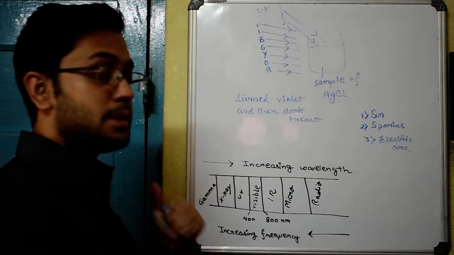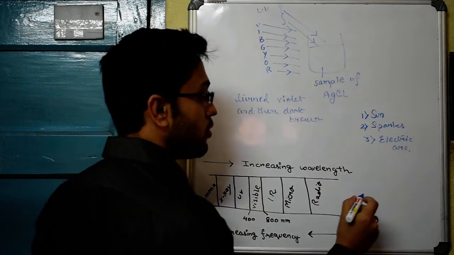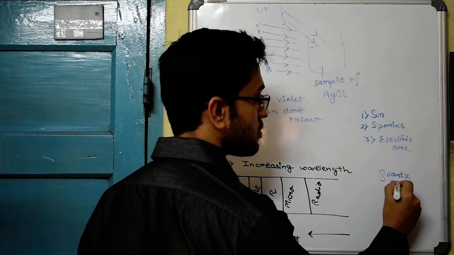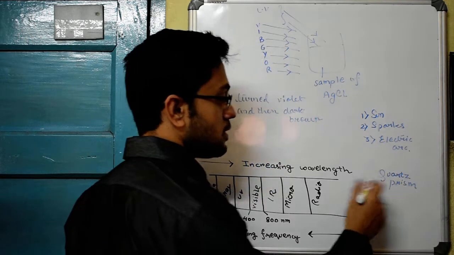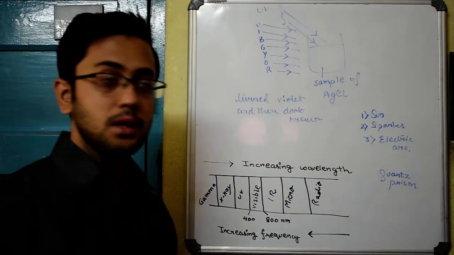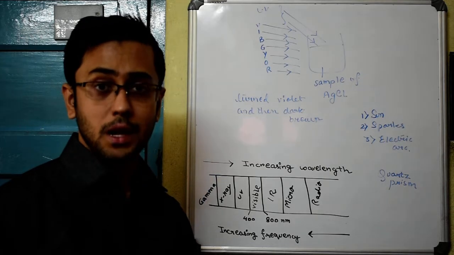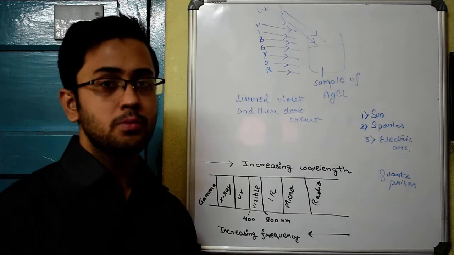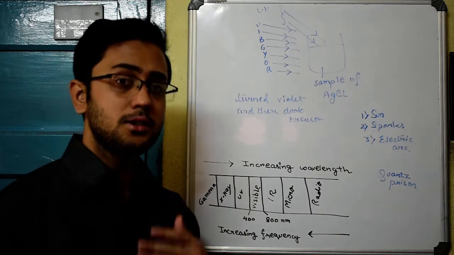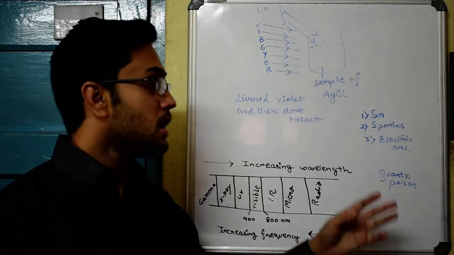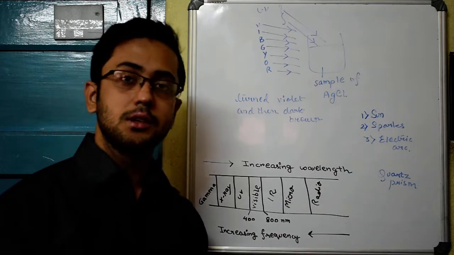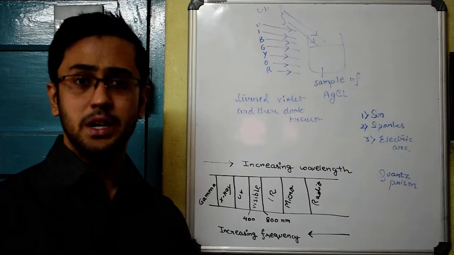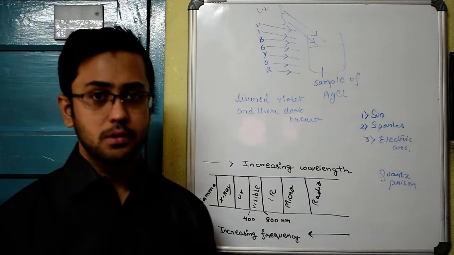And to obtain the ultraviolet spectrum, we need something known as a quartz prism. The prism needs to be made of quartz material, because glass has the ability to absorb ultraviolet radiation, so it won't produce a spectrum. So in order to obtain the ultraviolet spectrum, we need a quartz prism. And these are the three sources of the ultraviolet radiations, and they have many other uses as well. They are used for sterilization purposes and so on.